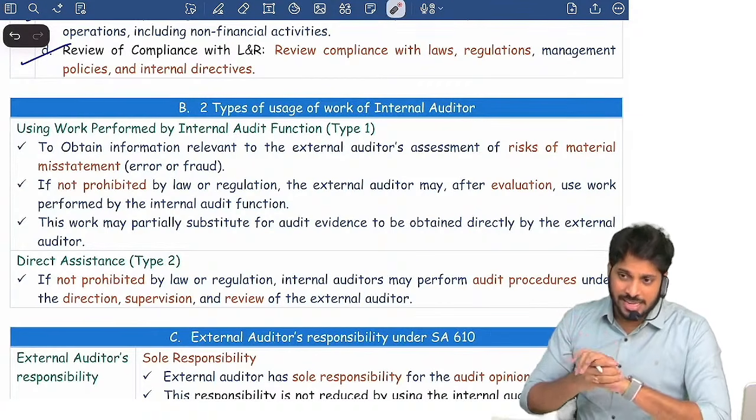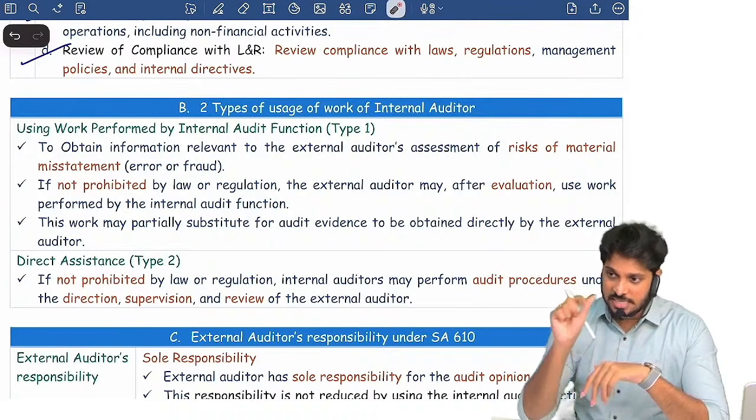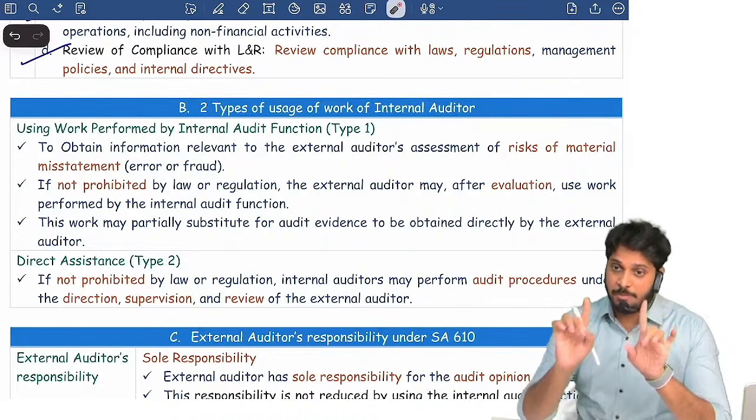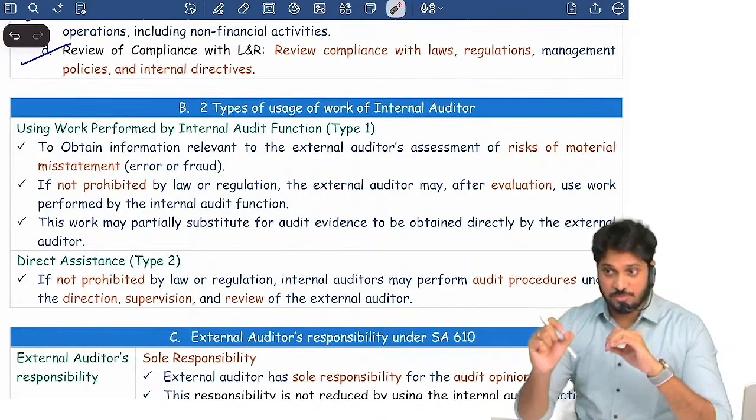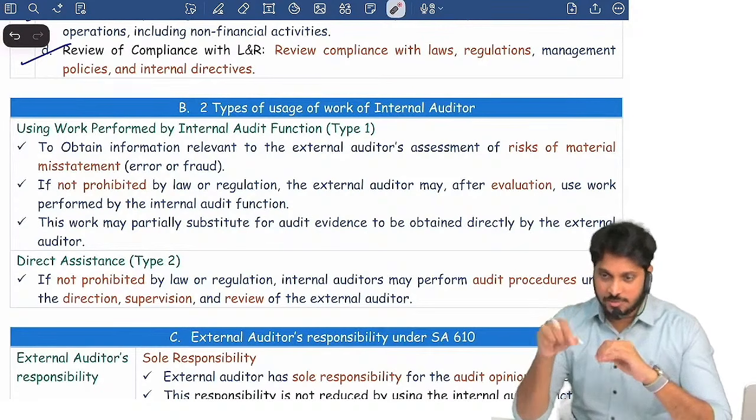For example, in CARO, we have a point, 7th clause. Inside that first subclause, undisputed statutory dues: is the company paying them regularly? And is there any undisputed statutory due that is in arrears as on 31st March, outstanding for more than 6 months? We need to report it.